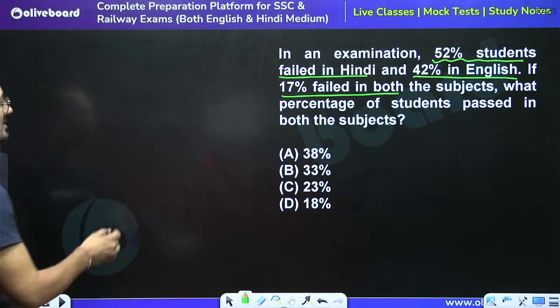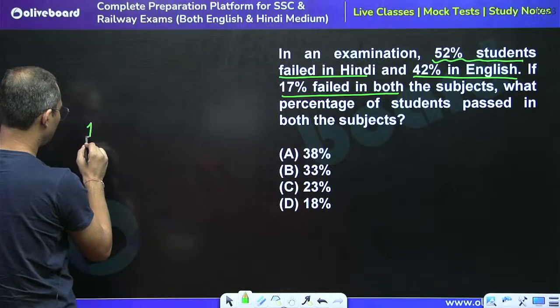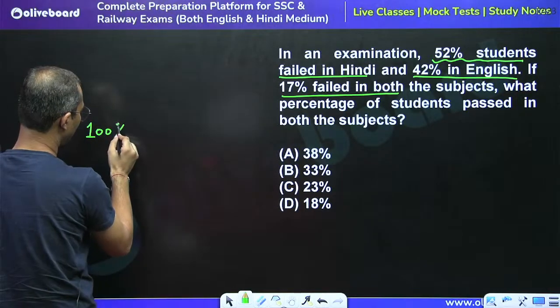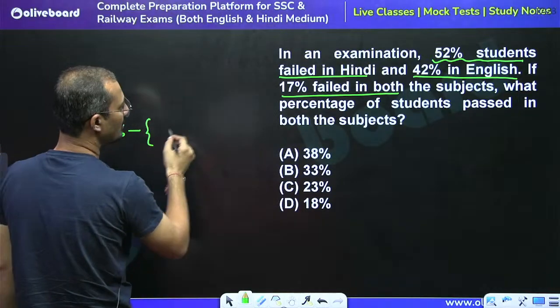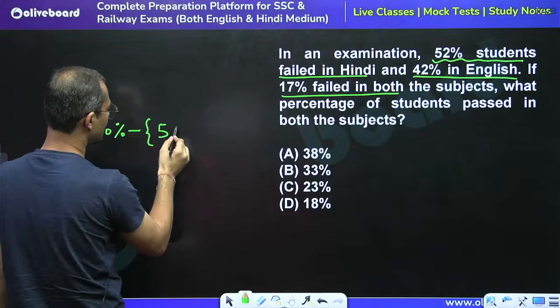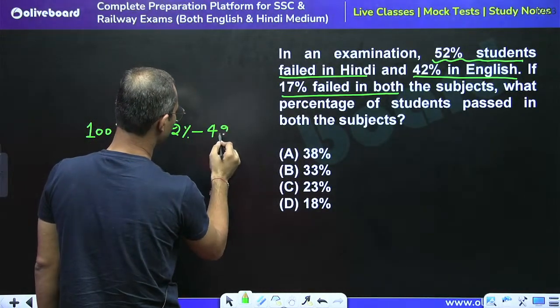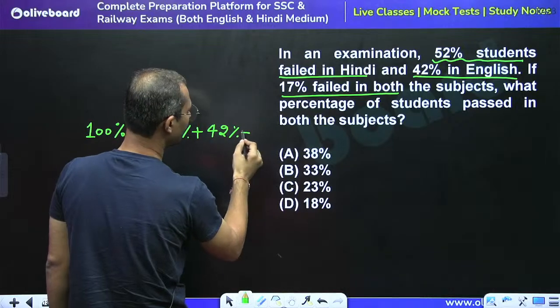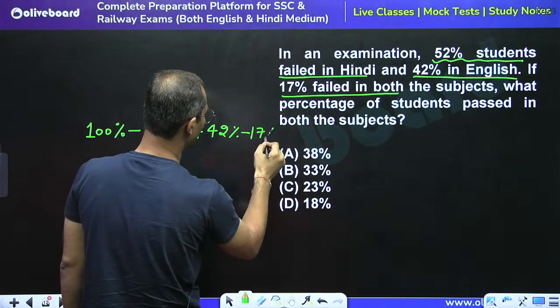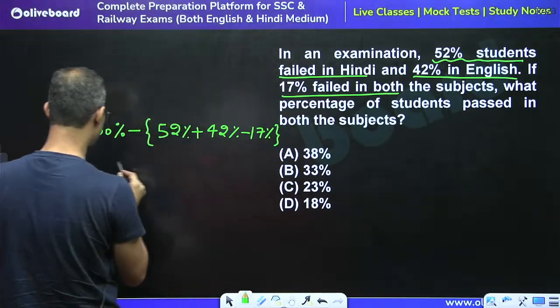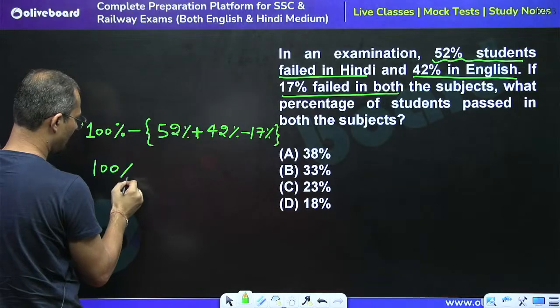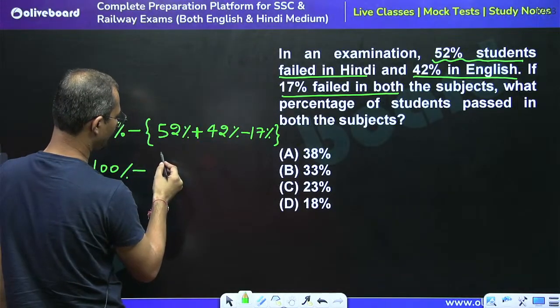So directly we can say that total is 100%, right? Minus just the sum of 52 plus 42%, right? And minus both fail, right? So this is the direct formula. So we can say that 100% minus how much?